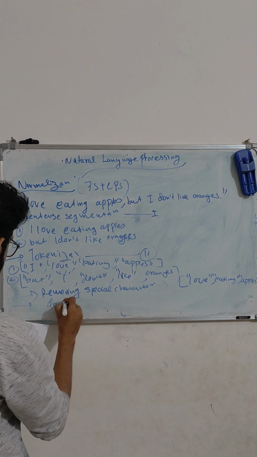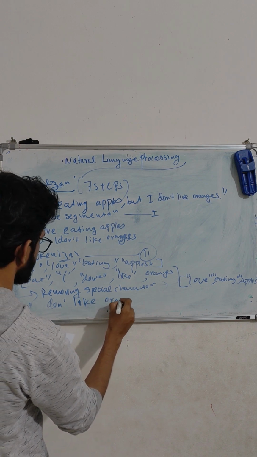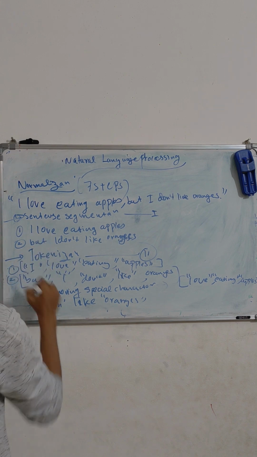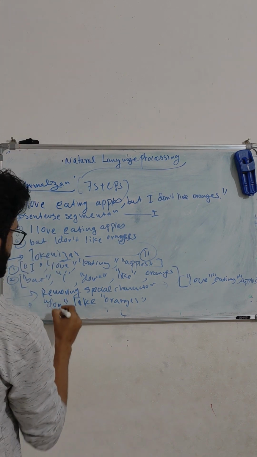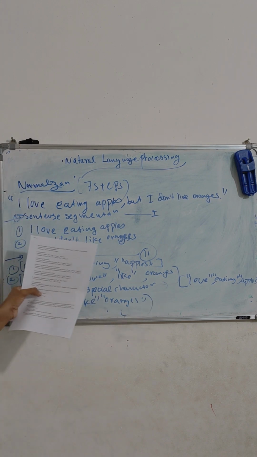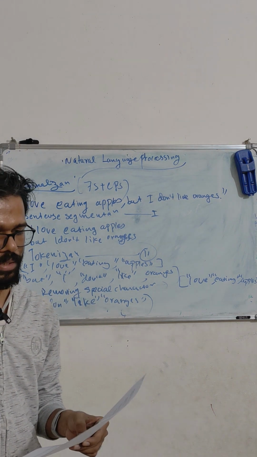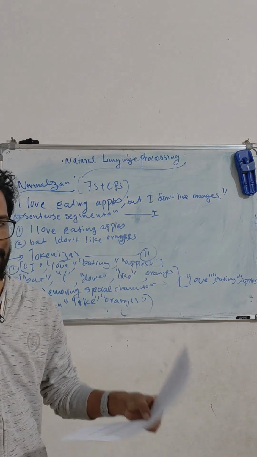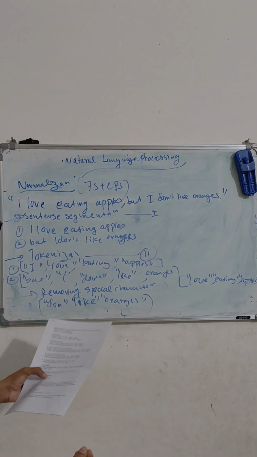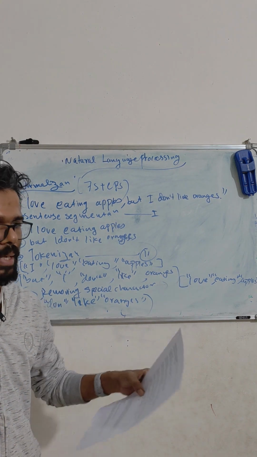Similarly, don't like oranges. We remove I, because it's but, not I. So in these three steps, we segmented the text into two sentences, tokenized it to identify each word, and removed the special characters. We are reducing the sentence to a simple basic form.